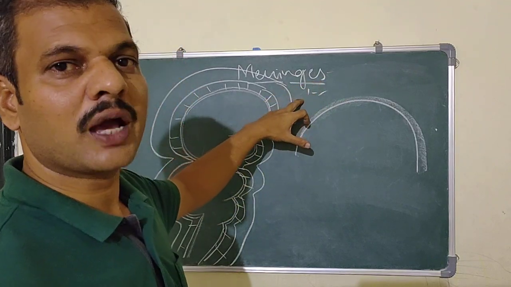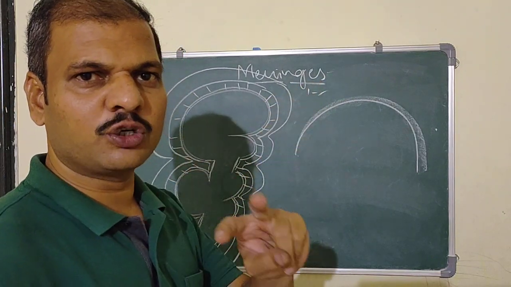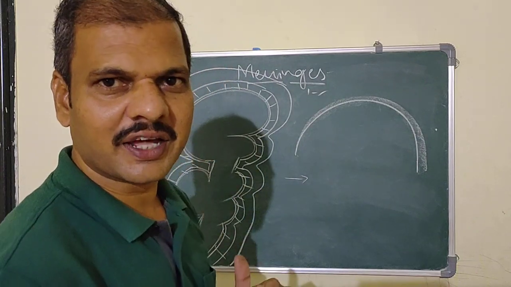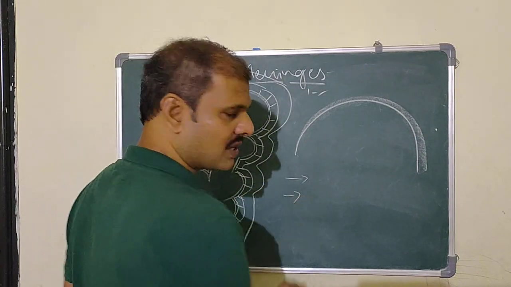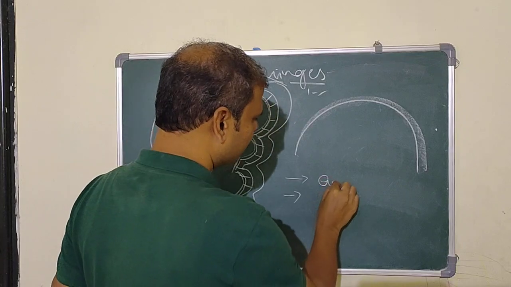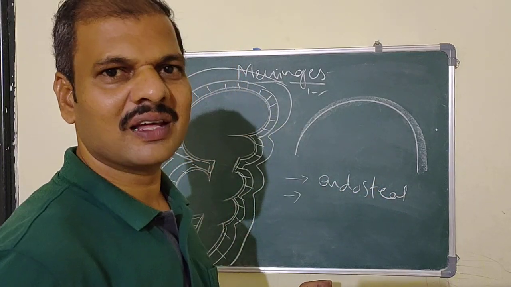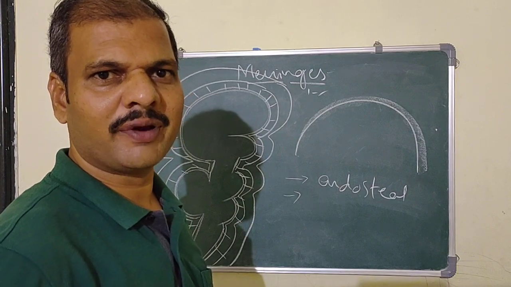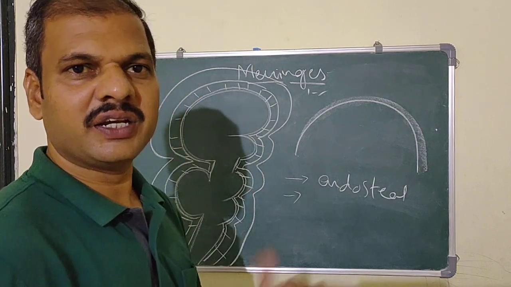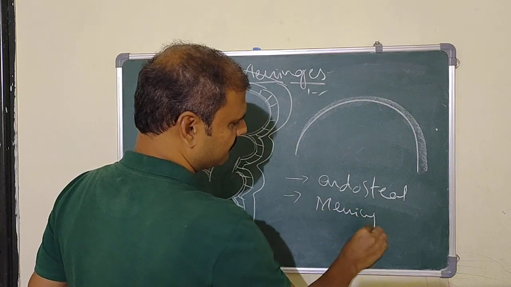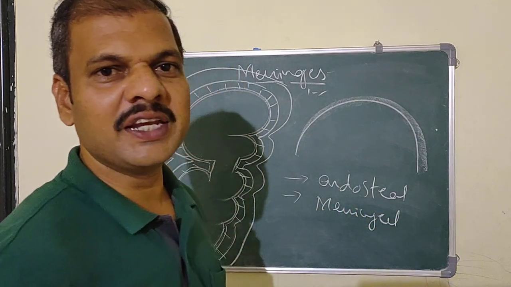So outer is the dura mater. The dura mater has two layers: the outer dura mater and the inner dura mater. What is the outer dura mater? That is known as the endosteal layer. So the outer dura mater is the endosteal layer and the inner dura mater is known as the meningeal layer.